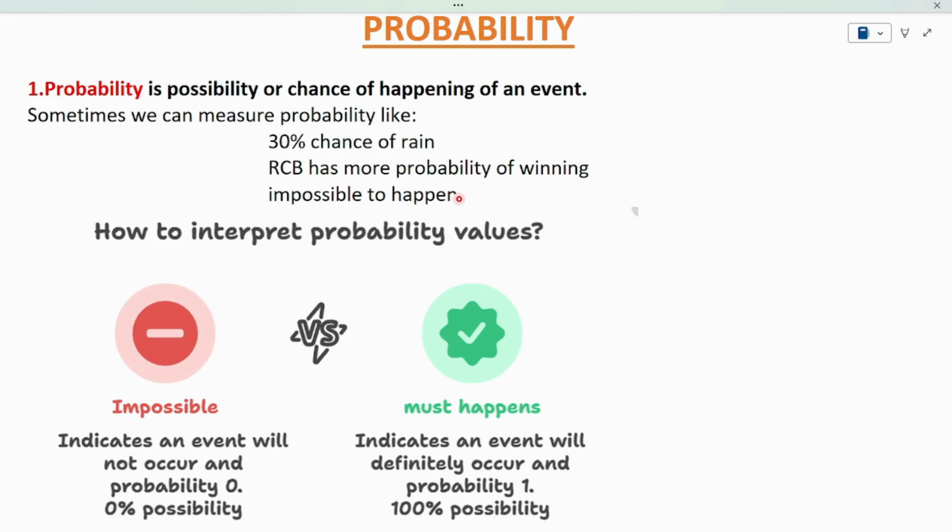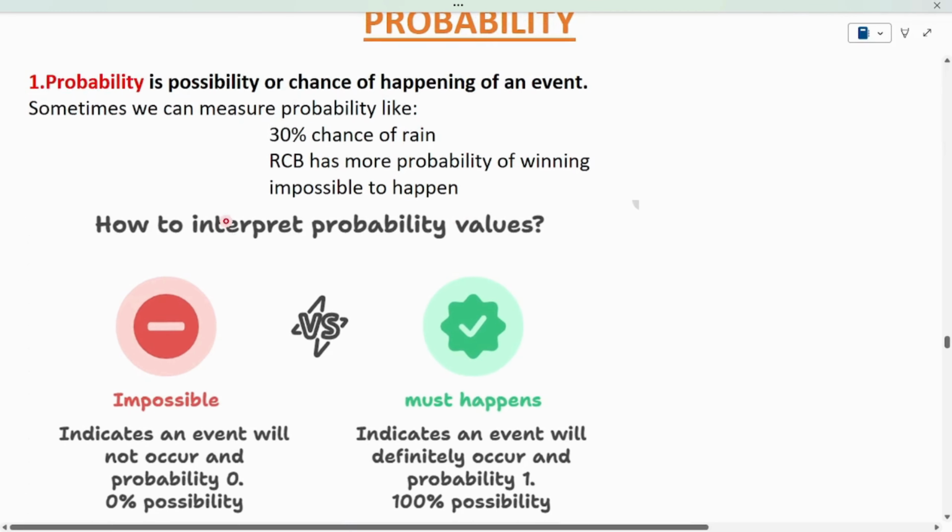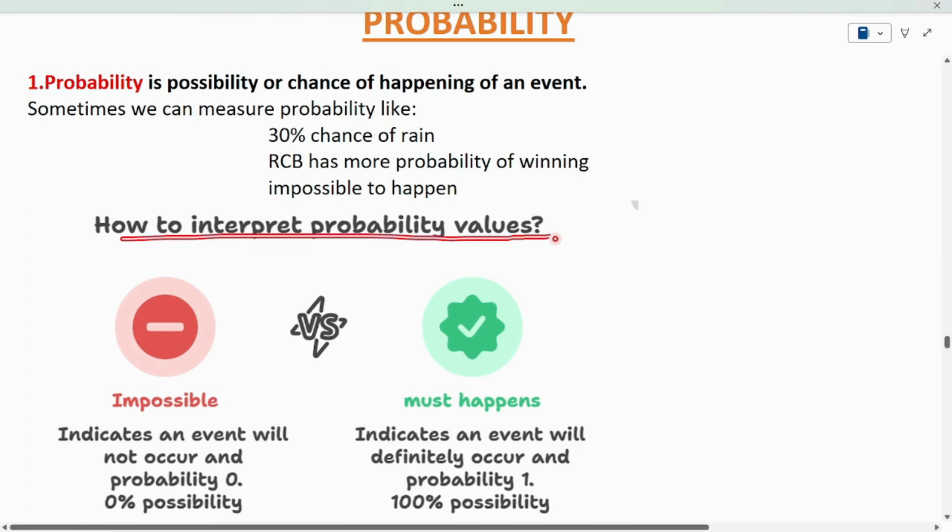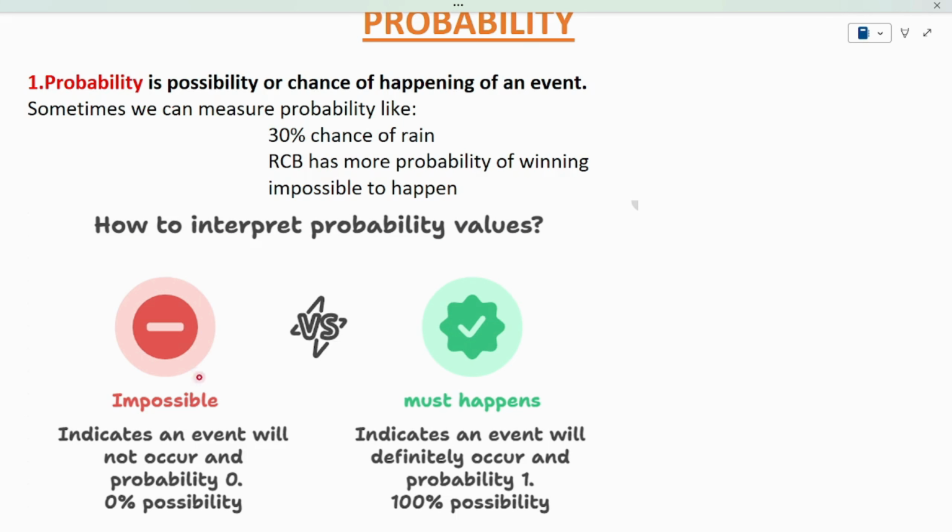So what does mathematics say about probability? How can the probability of an event be calculated mathematically? In this chapter, we'll discuss all these things, and how to interpret probability mathematically, meaning in terms of values. Let's say, for example, if an event must happen, then its probability will be 1.